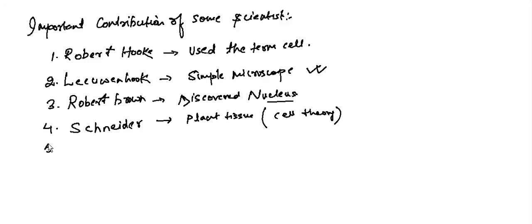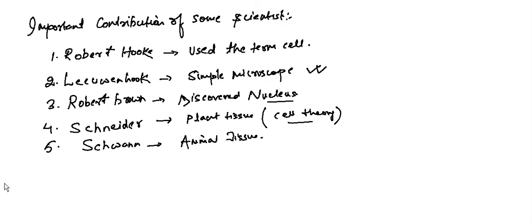And one more scientist was there called Schwann. Schleiden and Schwann both gave a remarkable contribution in the field of the cell theory. Cell theory tells what the basic fundamental part of the cell is. That was given by Schleiden and Schwann. Schleiden gave it for plant tissue and Schwann gave it for animal tissue.